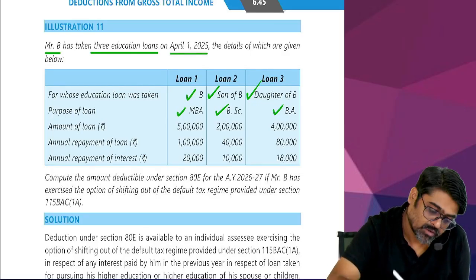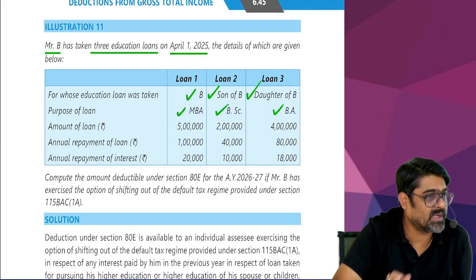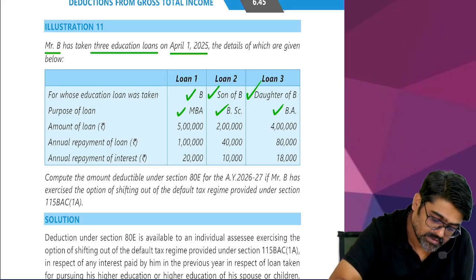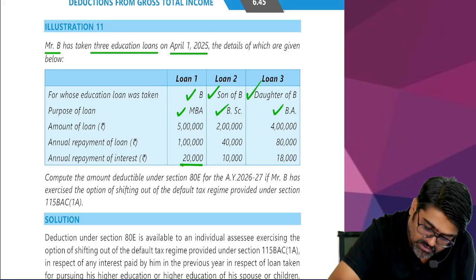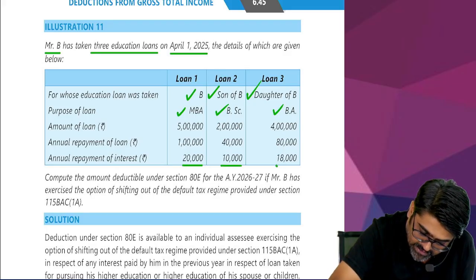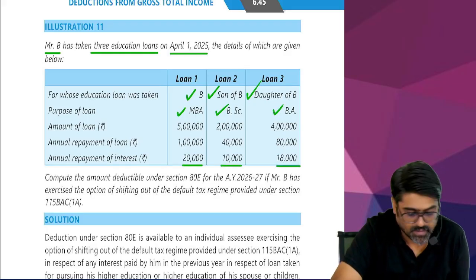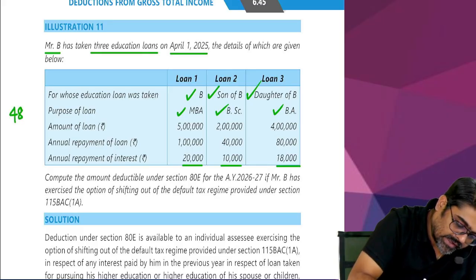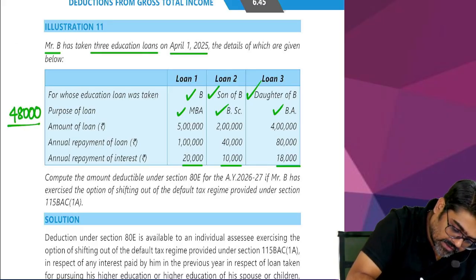So how much is the repayment of loan? None of your business, because repayment of principal is also not allowed. What is allowed is the annual interest paid. How much? 20, 10 and 18. Total, so this entire 48,000 will be allowed as a deduction under section 80E.